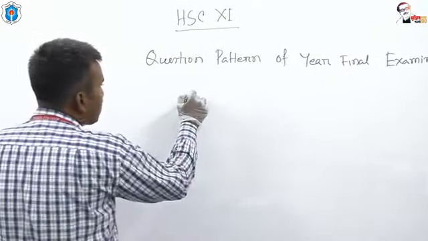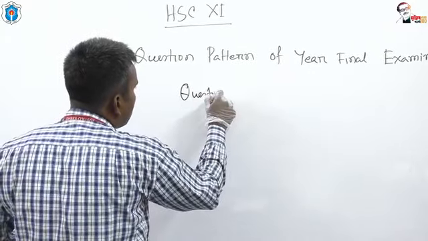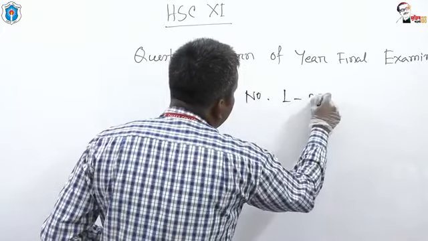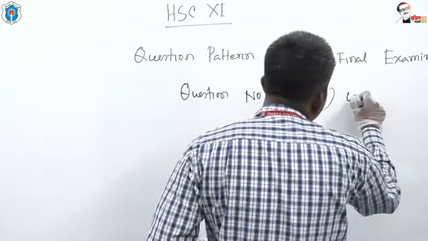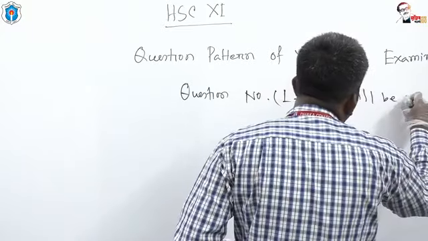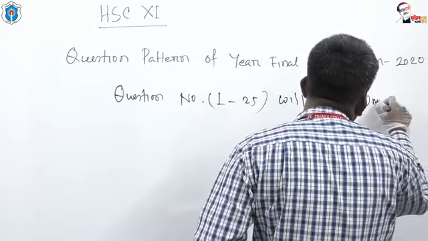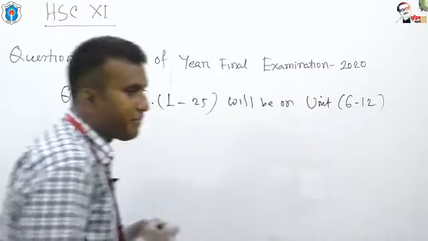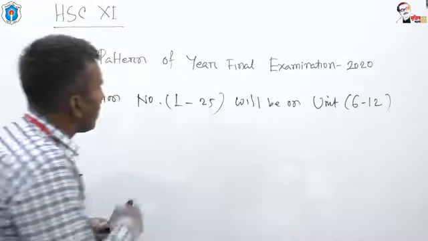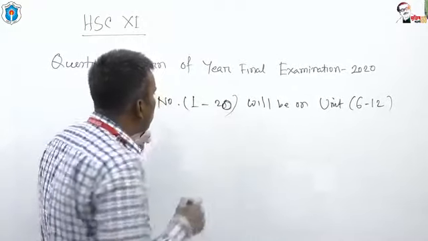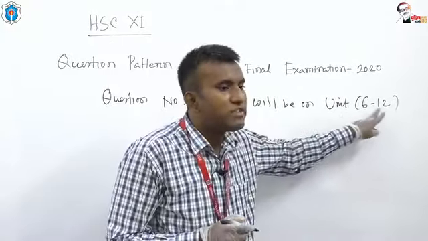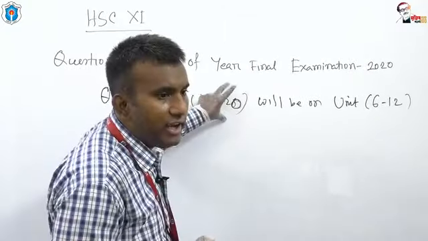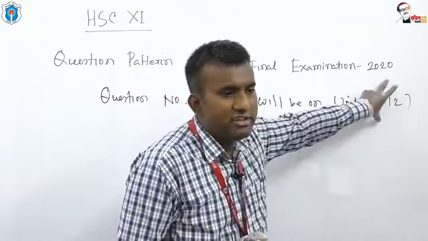Question number 1 to 20 will be on unit 6 to 12. So you have 20 marks from unit 6 to 12.